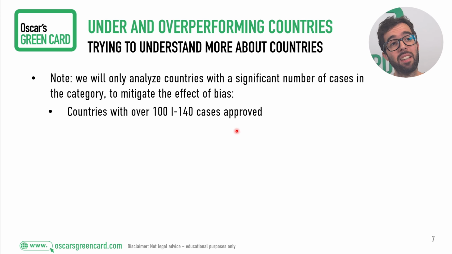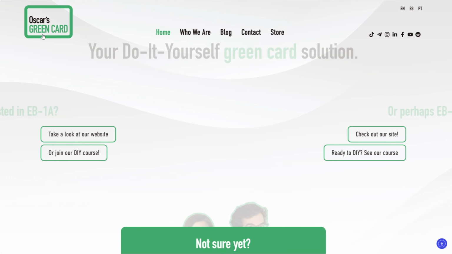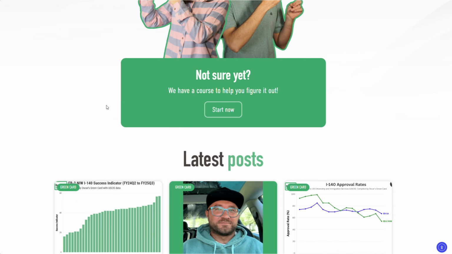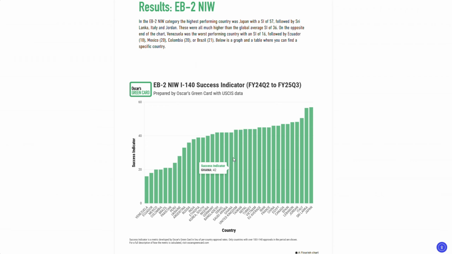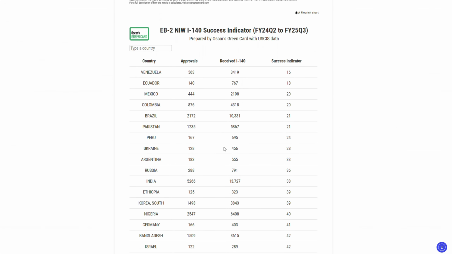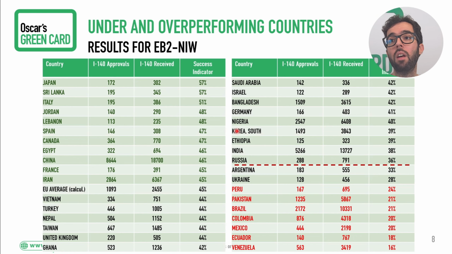If a country didn't meet that threshold, we ignored it, and it's not going to show up in the ranking tables that we're going to see in a second, and that you also can go and consult in oscarsgreencard.com, where we have interactive tables and interactive graphs as well. So here are the results for EB2 NIW, ordered from higher success indicator to lowest success indicator.